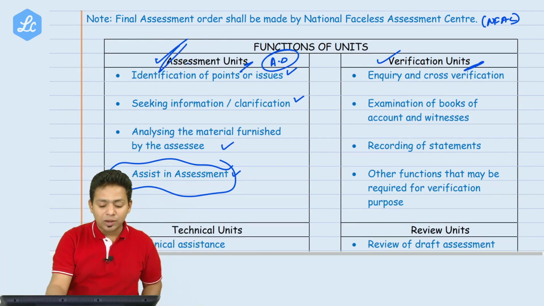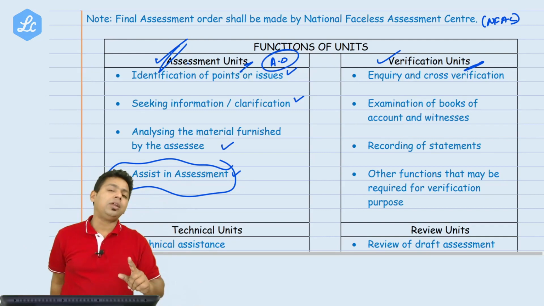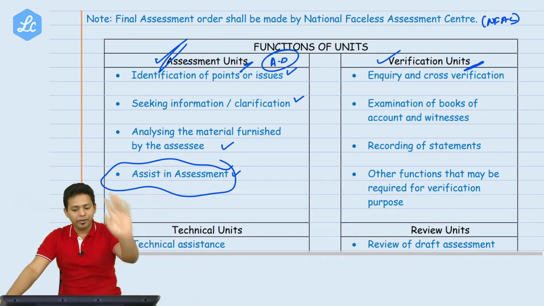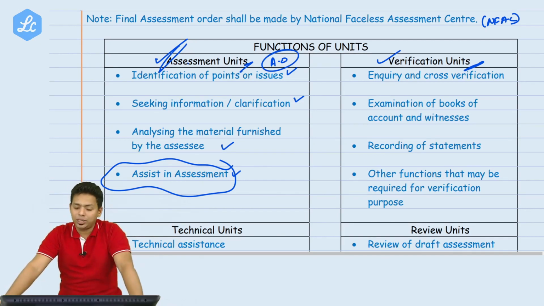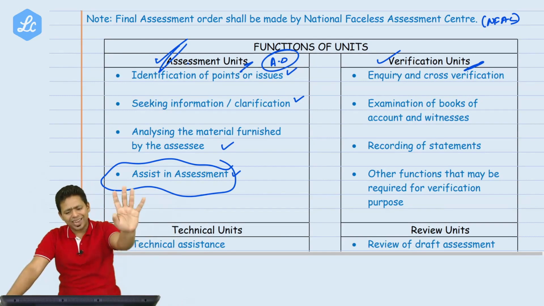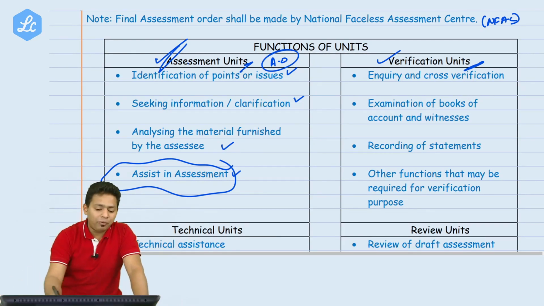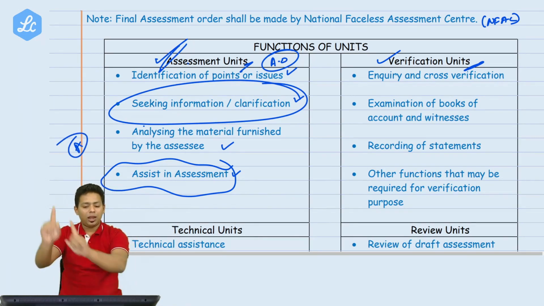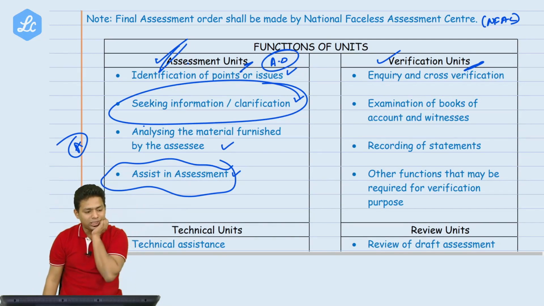Assessment unit can only assess. That's the job of the assessment unit. Look at these points: identification of point of issue, seeking the information and clarification from the assessee, analyzing the material. Now you tell me, whenever you want clarification, can this assessment unit directly contact the assessee? You just guess.